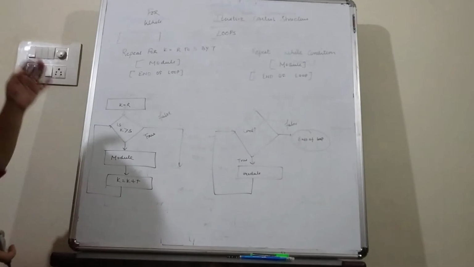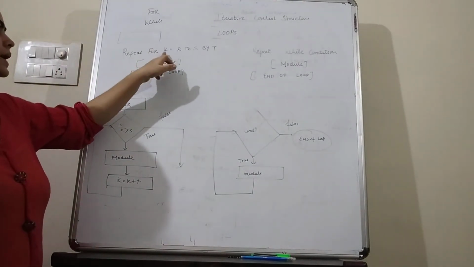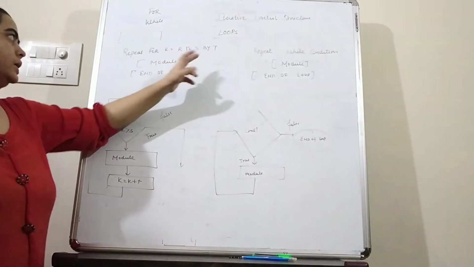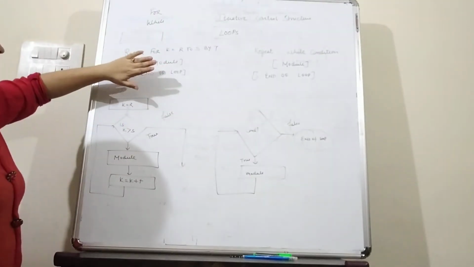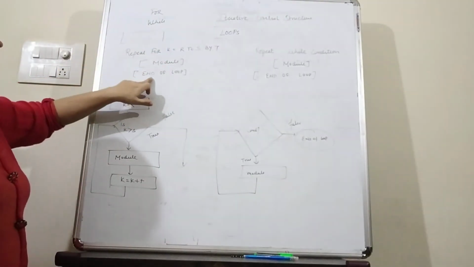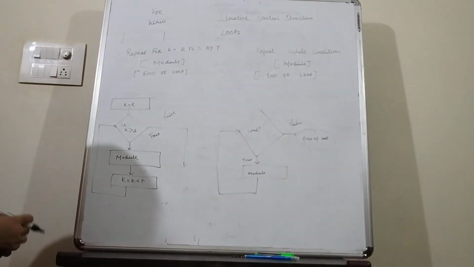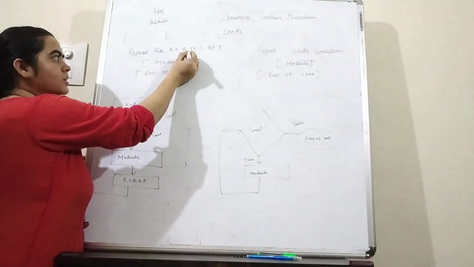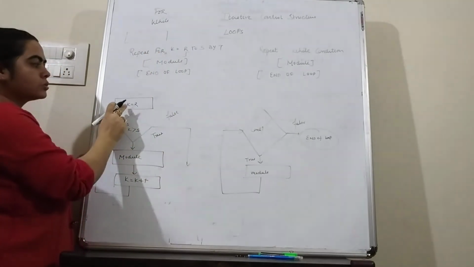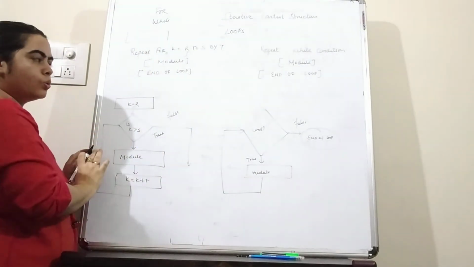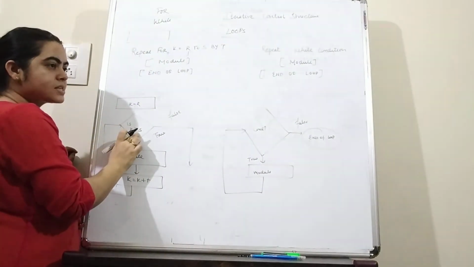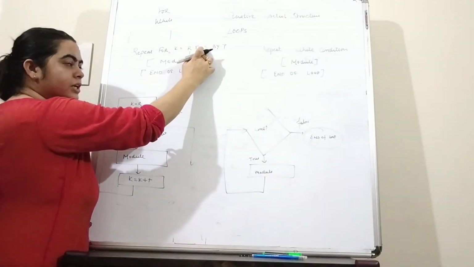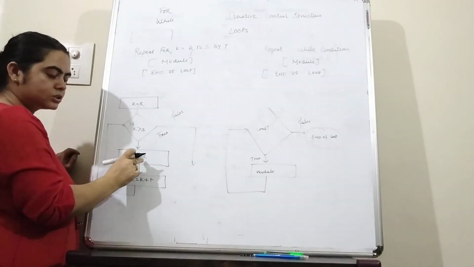So for loop, the syntax is repeat for k is equal to r to s by t, and then we have to execute this module, and finally the end of loop. Now students, you can see this with the example. Initially we can set the value of r to k, so that means k is equal to r. Now if k is greater than s, then we can execute this module,